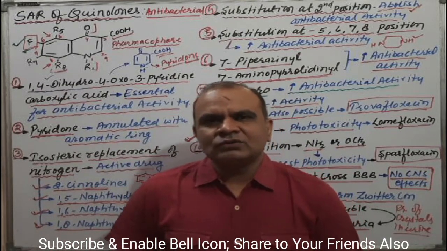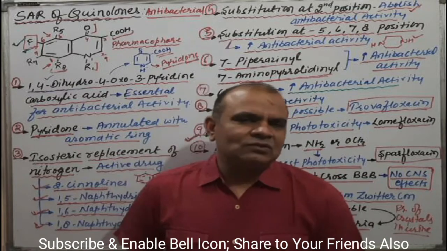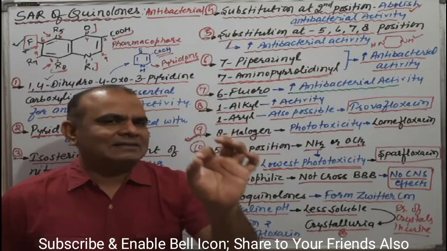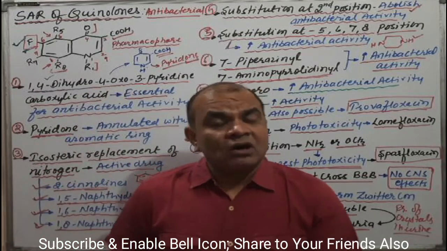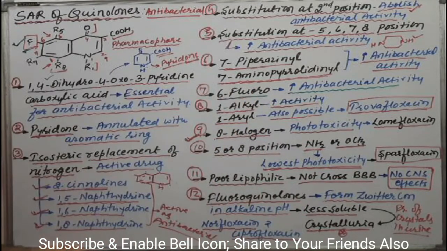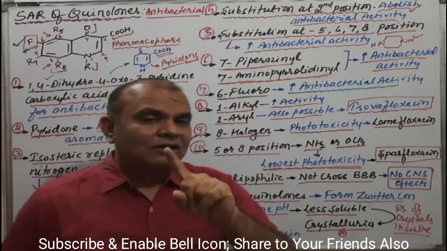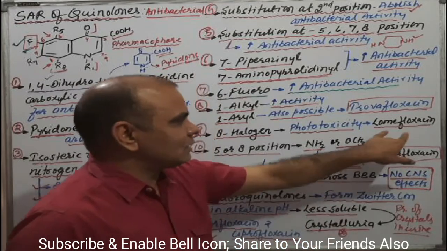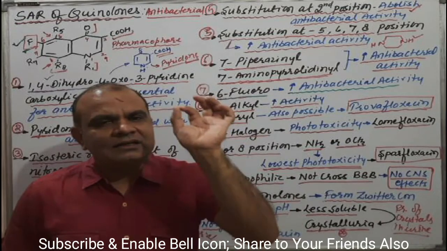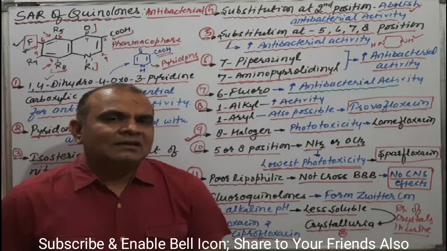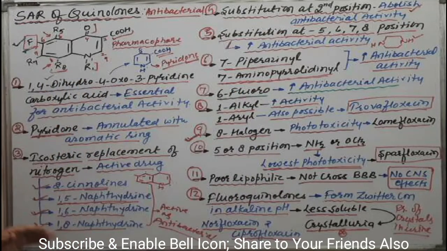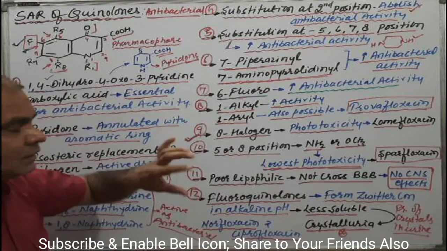Now I come to the question. A direct question in your university exam will be to write a short note on SAR of fluoroquinolones or quinolones. Then you have to answer point by point, and try to write the structures of these drugs. As I have discussed the names of the drugs, you have to indicate the structure of their respective drugs. Okay, now a quick review of these SAR points.